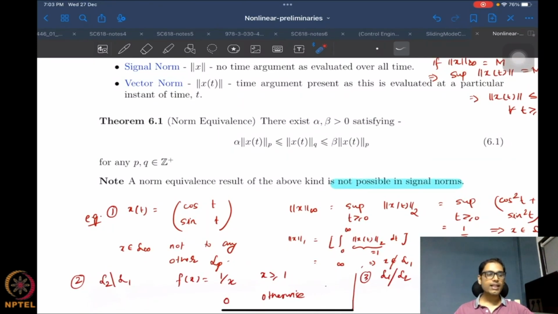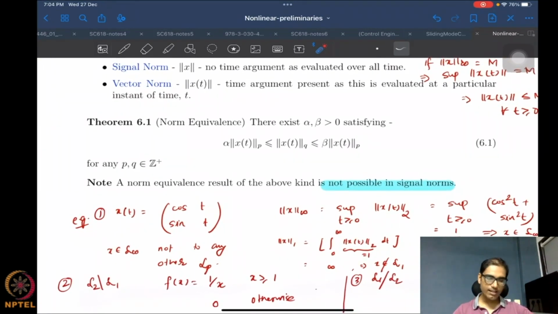Okay, this in short means that if I take any signal, that is any vector function of time, then there is no guarantee that if it belongs to an L1 space, it will belong to L2 space, or if it's in L infinity space, it will belong to L1 or L2 space. There is no such guarantee, right? So these are completely distinct classes of functions in general, is what it means. And where does the problem come? Because you're trying to integrate over all time, or trying to take the supremum over all time. This is where the problem arises.